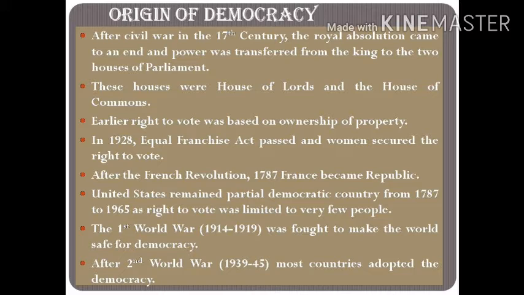After the French Revolution, in 1789, France became a republic. The United States remained a partial democratic country from 1787 to 1965, because the right to vote was limited to very few people, and a country cannot declare itself a democratic country without giving the right to vote to every citizen. So it was a partial democratic country.